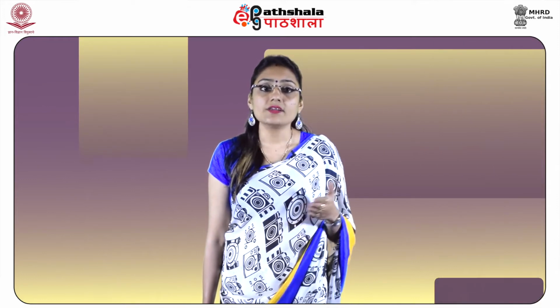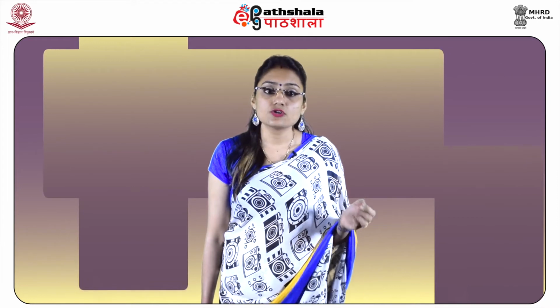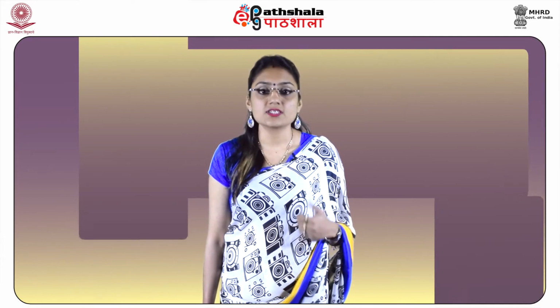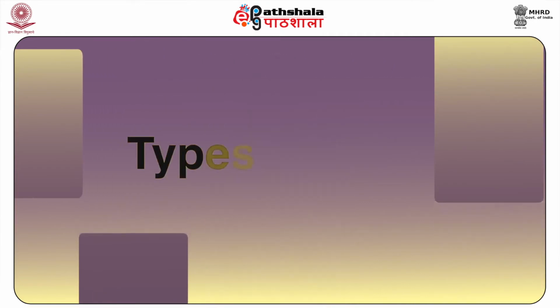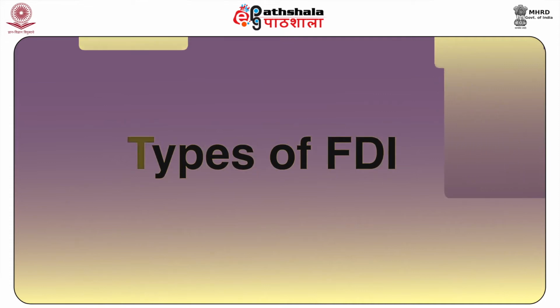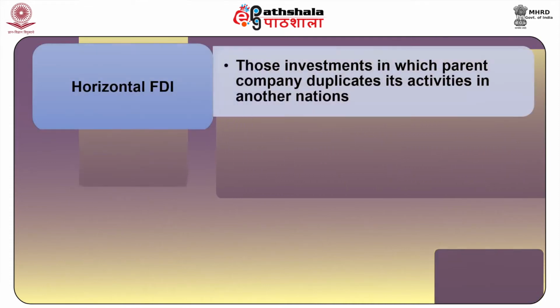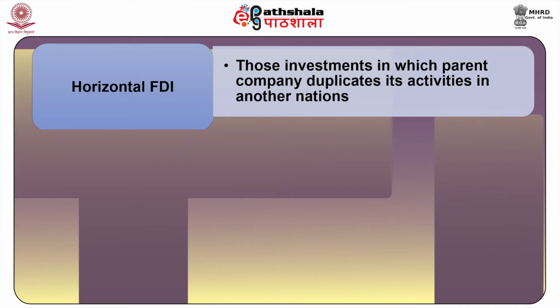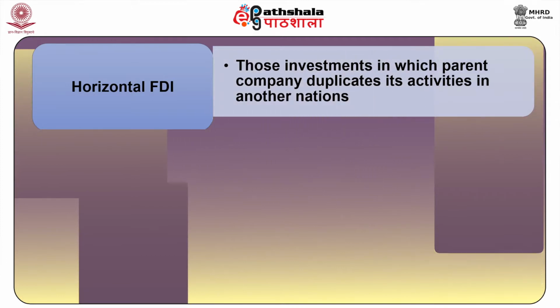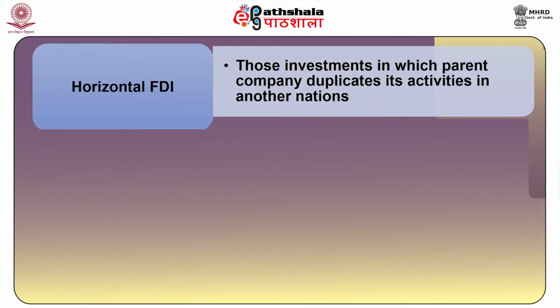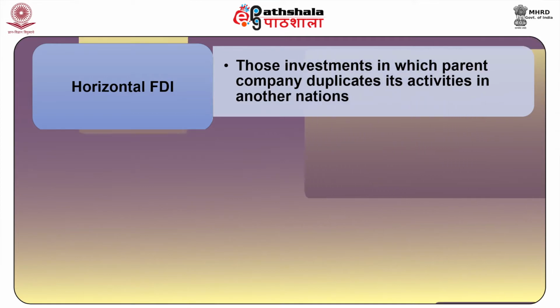Many countries are now furnishing a wide spectrum of incentives to foreign investors like tariff concessions, tax holidays, R&D support, infrastructure improvements, financial subsidies, low tax rates, etc. FDI is further classified into three types. First is horizontal FDI. These are investments in which the parent company duplicates its activities in another nation.